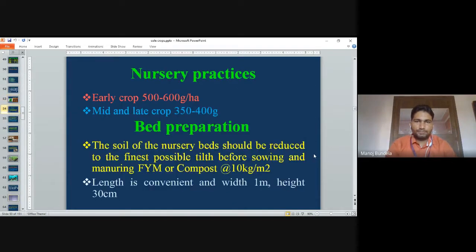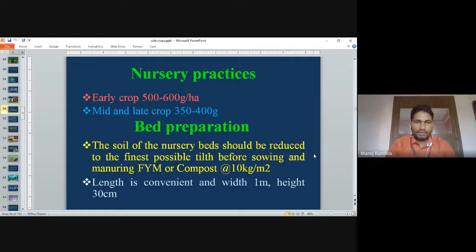These are the seeds. Nursery preparation. So early crop requires 500 to 600 grams of seeds per hectare. In mid-season crop it requires 350 to 400 grams of seeds. Bed preparation. The soil of the nursery bed should be reduced to the finest possible tilth before sowing, and manuring of FYM and compost at 10 kg per meter square.